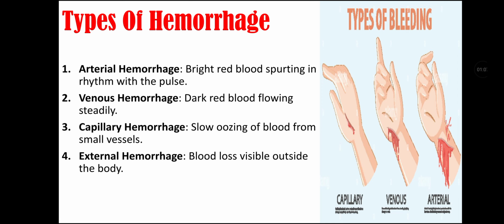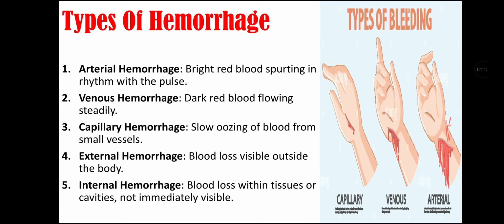Fourth type of hemorrhage is external hemorrhage, that is when blood loss is visible outside the body. And fifth type is internal hemorrhage, that is when blood loss is within the tissue or cavities and not immediately visible.